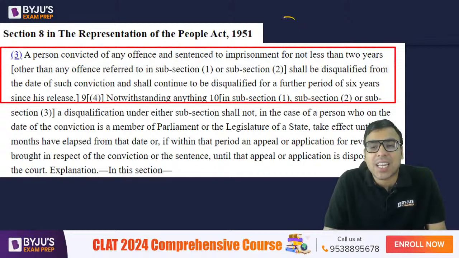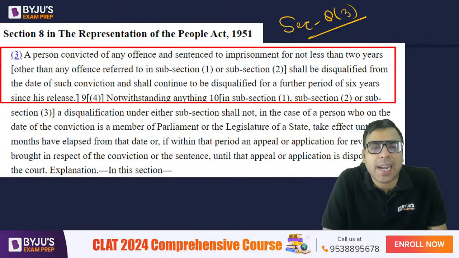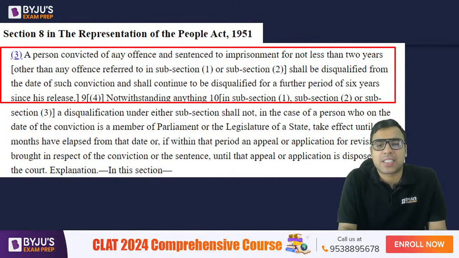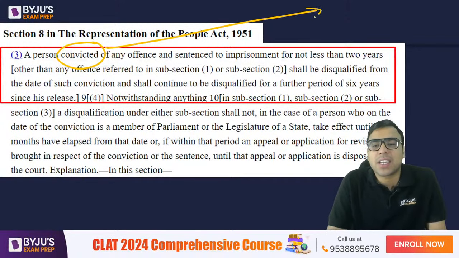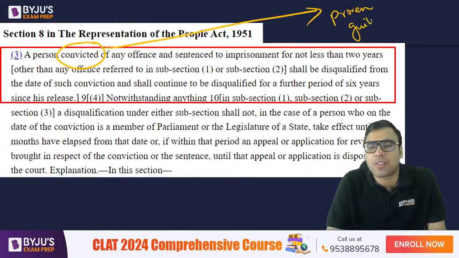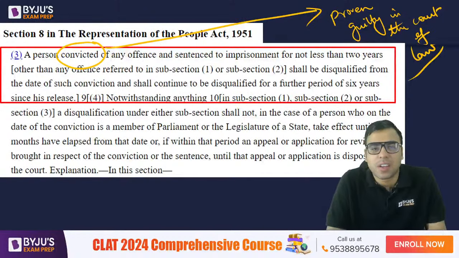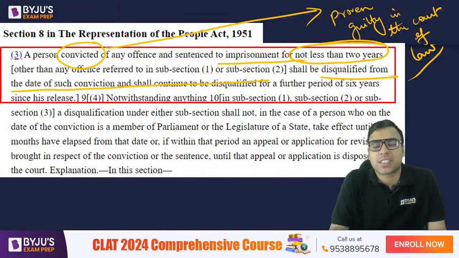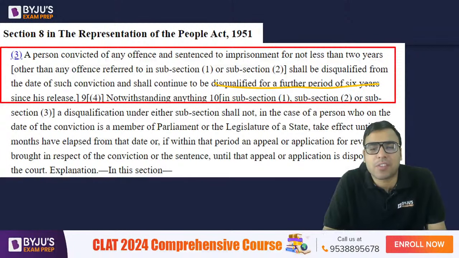If you read Section 8 Clause 3 of the Representation of People's Act 1951, it says a person convicted of any offense, convicted meaning proven guilty in a court of law, and sentenced to imprisonment for not less than 2 years shall be disqualified from the date of such conviction and shall continue to be disqualified for a period of 6 years.